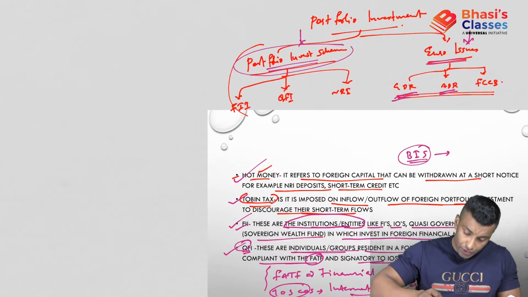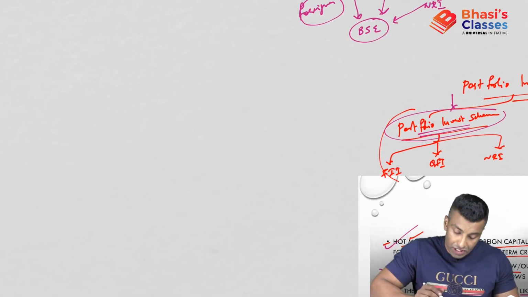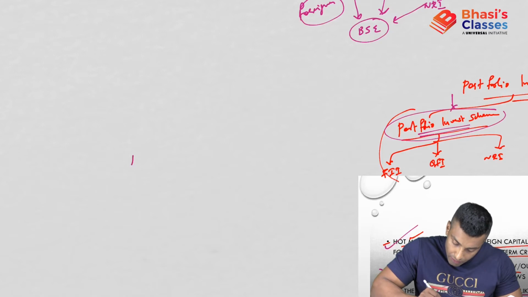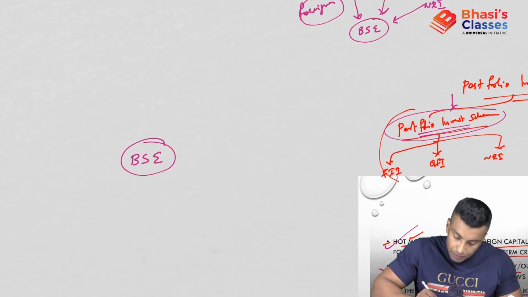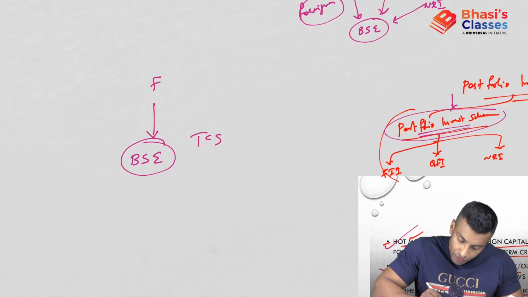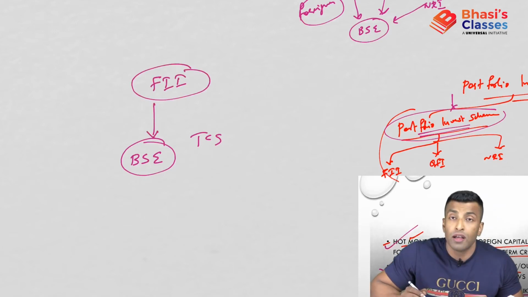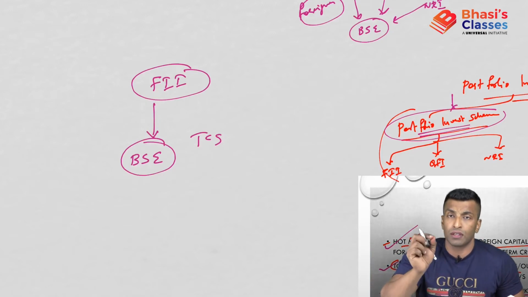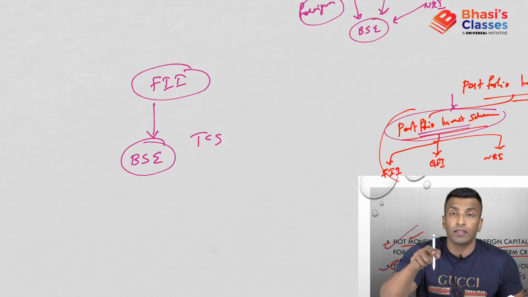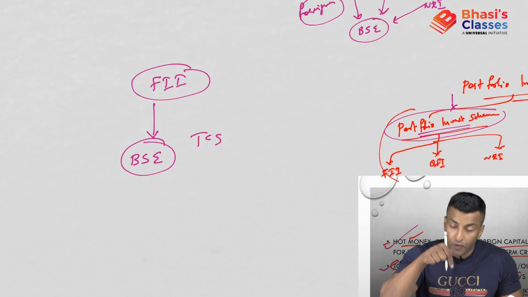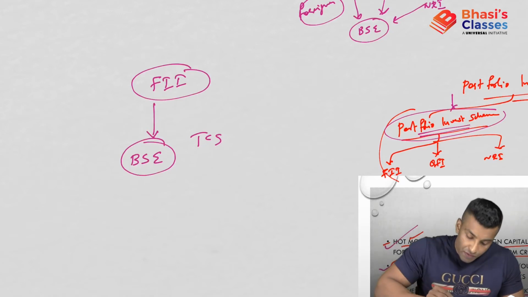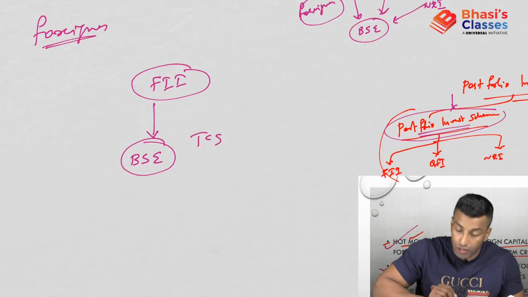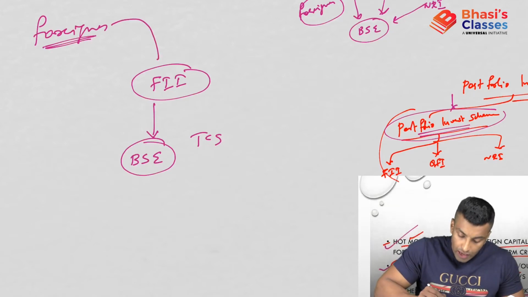Now see how it actually works out. If a foreigner wants to buy a share, let's suppose the share of TCS. BSE has listed the share of TCS, and the FII, foreign institutional investor, can buy the share. I told you it is an institutional investor, meaning the institution is the investor here, and since it is a foreign institution, it is a foreign institutional investor, FII. So the FII will buy the share, and let's suppose a foreigner wants the share of TCS. The foreigner will approach the FII.